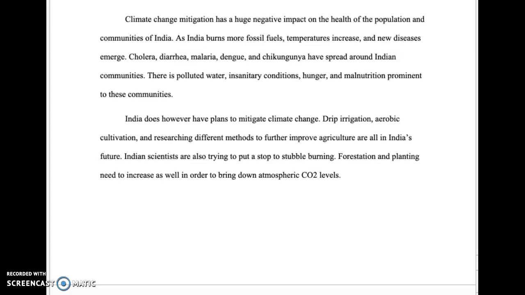India does, however, have plans to mitigate climate change. Drip irrigation, aerobic cultivation, and researching different methods to further improve agriculture are all in India's future. Indian scientists are also trying to put a stop to stubble burning. Forestation and planting need to increase as well in order to bring down atmospheric CO2 levels.